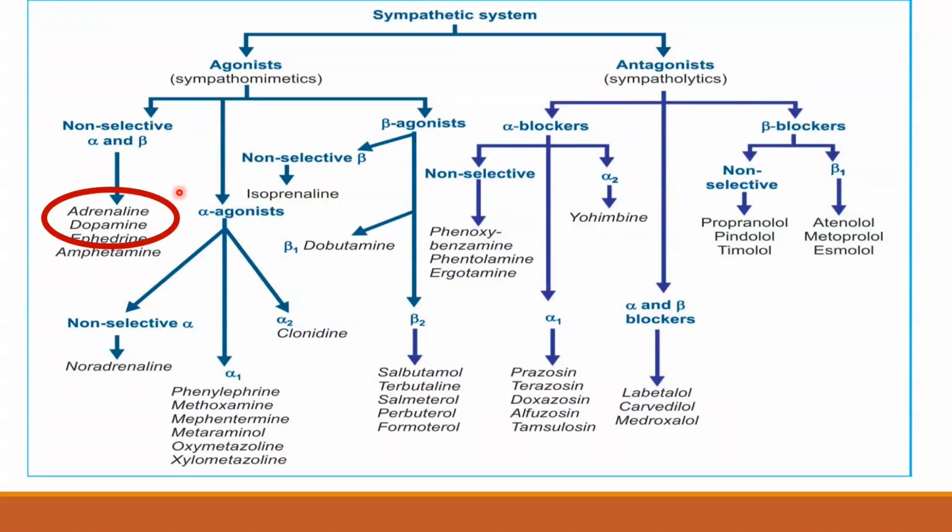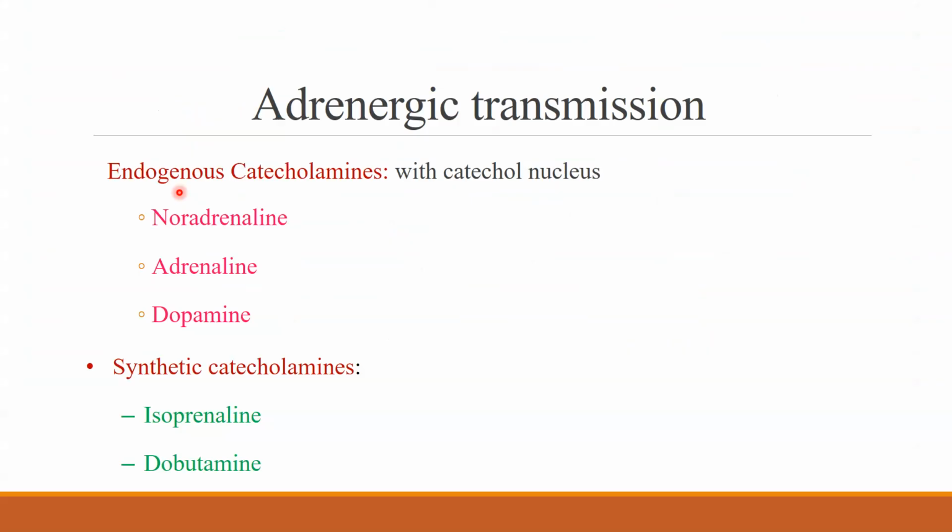Before going into adrenaline proper, let us first learn about alpha and beta. So, what are catecholamines? Catecholamines are molecules which have a catechol nucleus and an amine moiety attached to it. The endogenous catecholamines include noradrenaline, adrenaline, and dopamine. The synthetic catecholamines include isoprenaline and dobutamine.